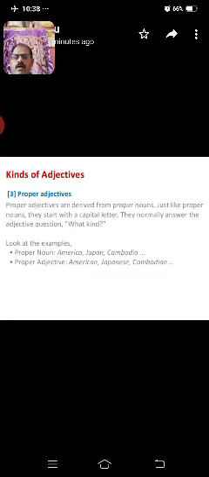Example: proper nouns America, Japan, Cambodia. Proper adjectives are American, Japanese, Cambodian. American means a citizen of America, Japanese means citizens of Japan, Cambodian means citizens of Cambodia. These are called proper adjectives.